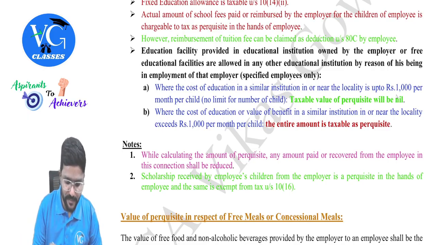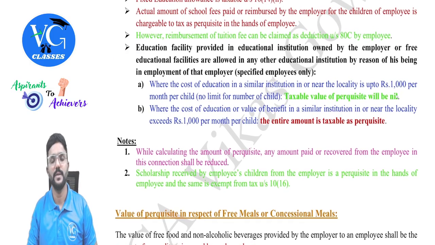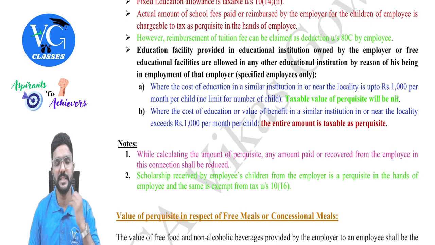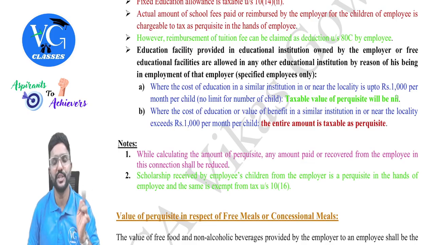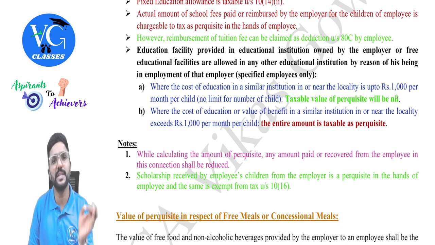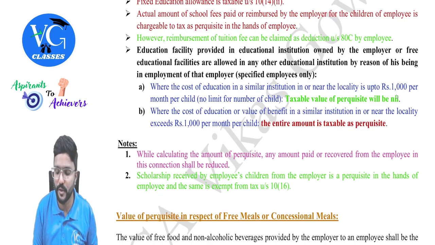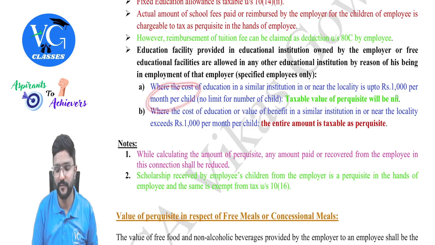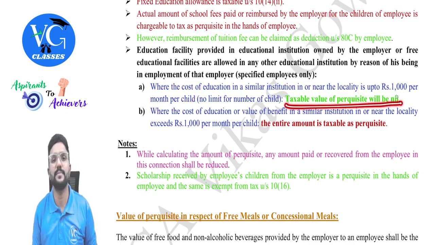If education is provided in a school or college which is owned or managed by the employer, then check what is the cost of education in a similar institution in the same locality or nearby locality. If the cost of education in a similar institution in the same locality is up to 1000 rupees per month, please be careful, then it is not taxable.